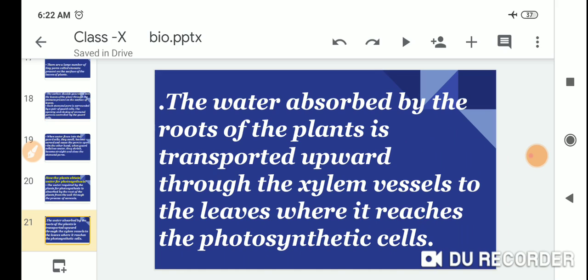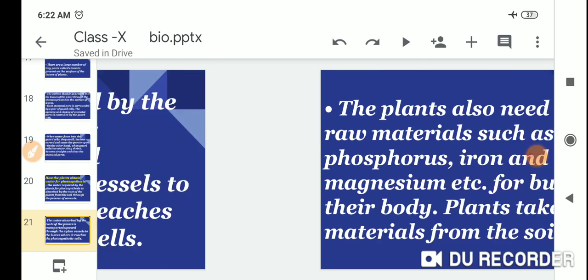The water absorbed by the roots of the plants is transported upward through the xylem vessels to the leaves, where it reaches the photosynthetic cells.